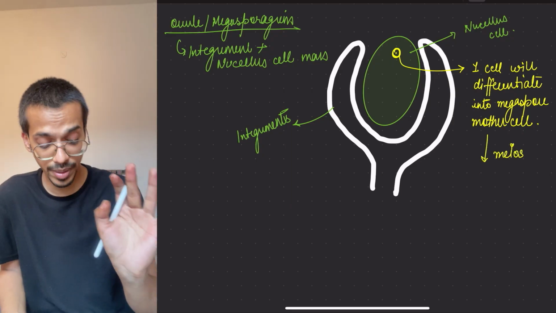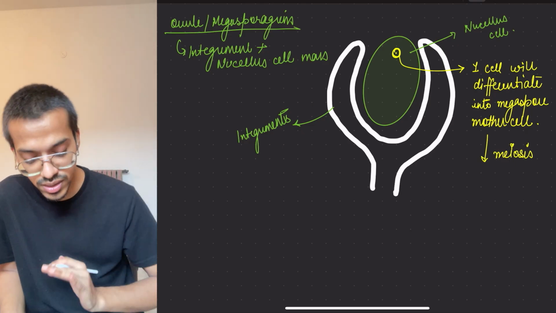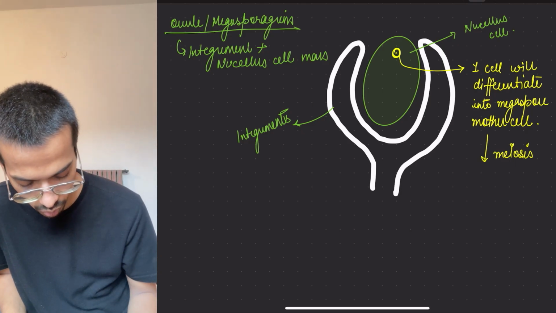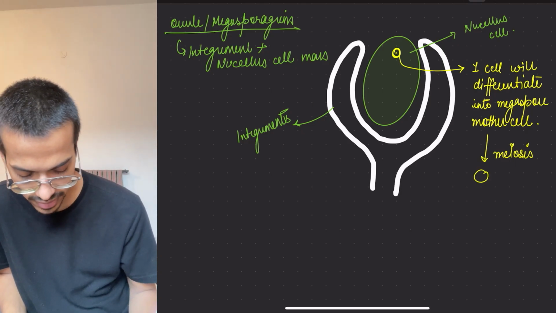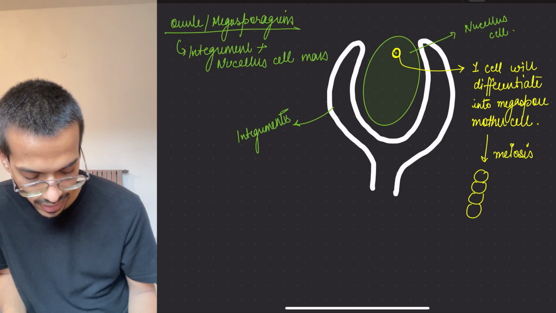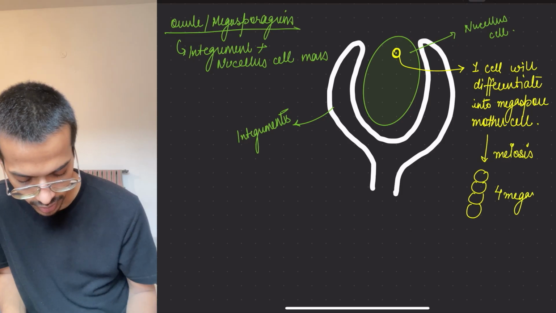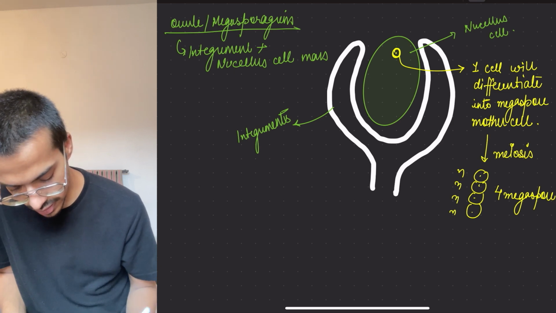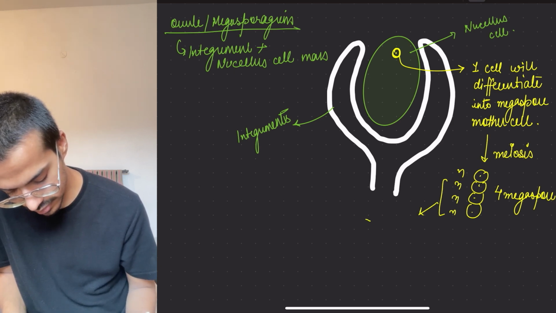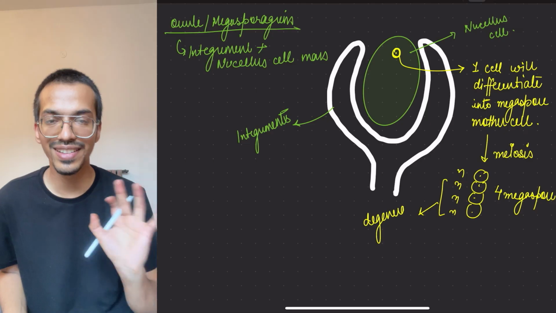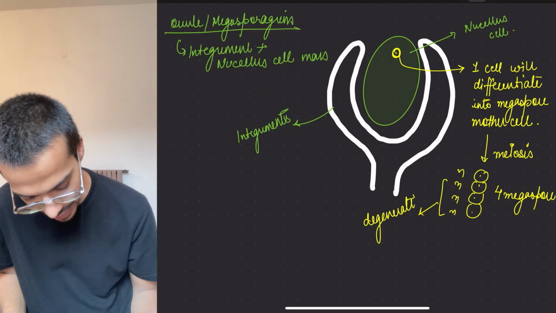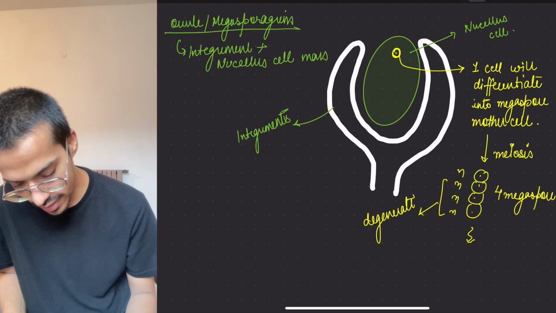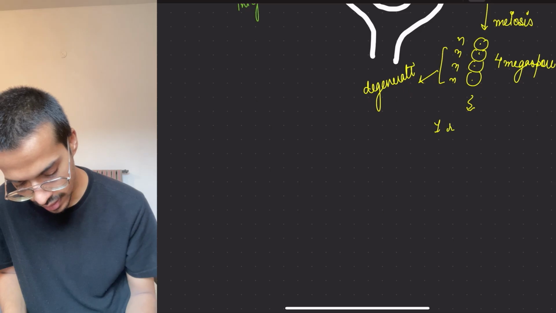Once meiosis is done, it forms 4 cells, which are 4 megaspores, each n. Three will degenerate, and one remains functional.